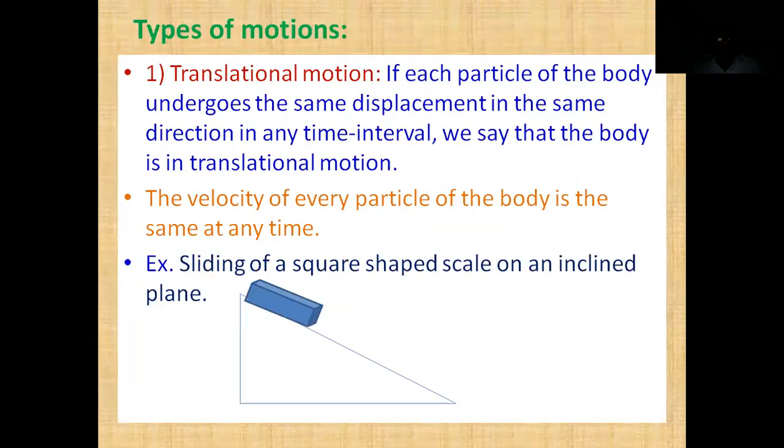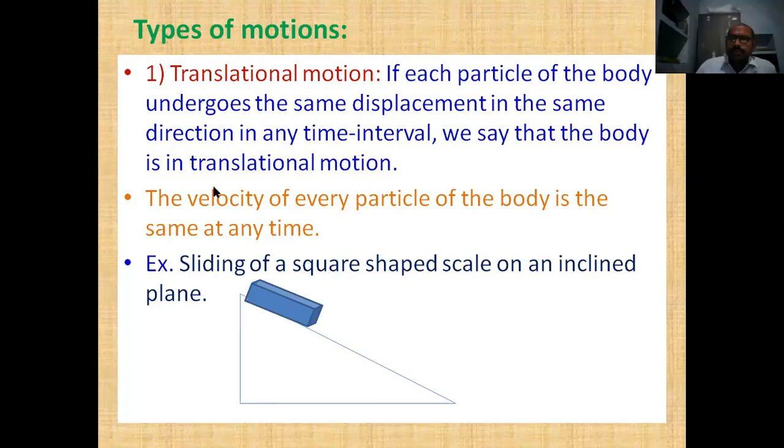Now the translational motion. If each particle of the body undergoes the same displacement in the same direction in any time interval, we say that the body is in translational motion. So if the body is in motion, if the displacement of every particle is the same in direction and magnitude, then we say that the body is in translational motion.